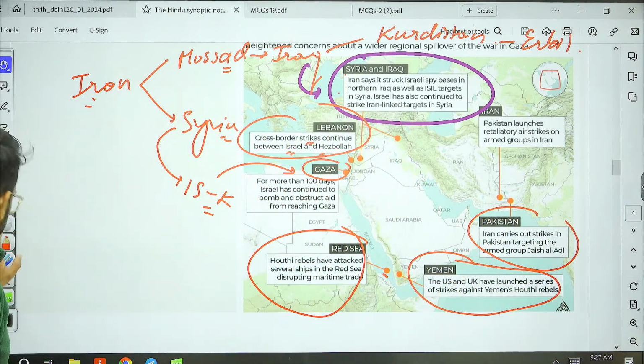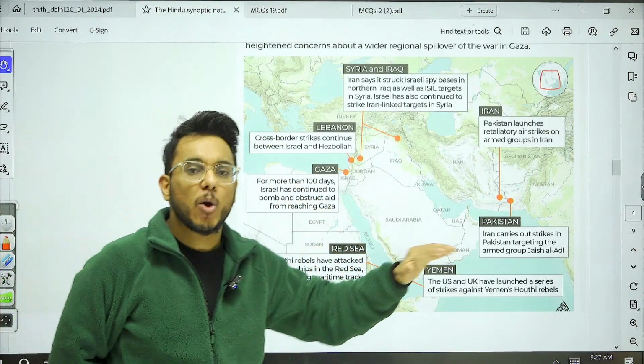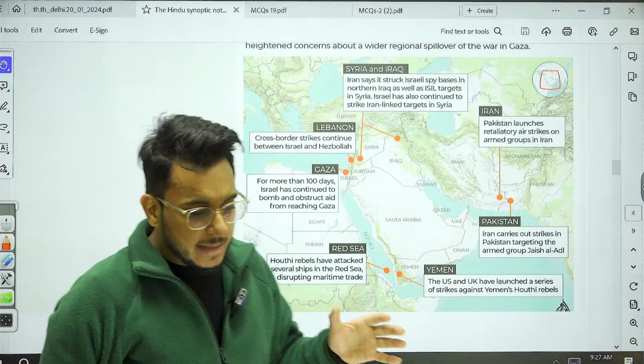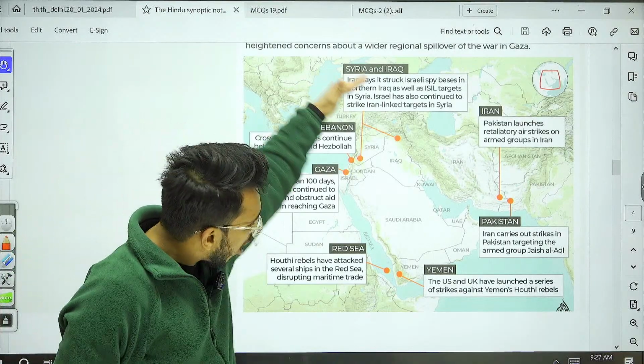So guys, understand that all these regions are recently in the news because of the confrontations going on. Now what I am trying to explain to you, understand this particular thing, guys: please see north to south.